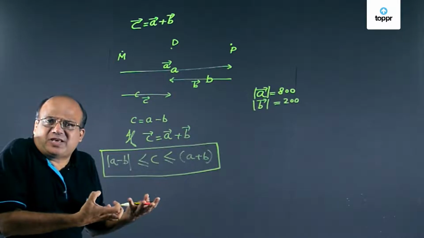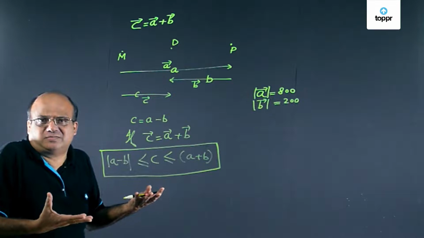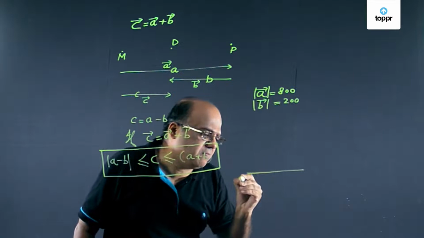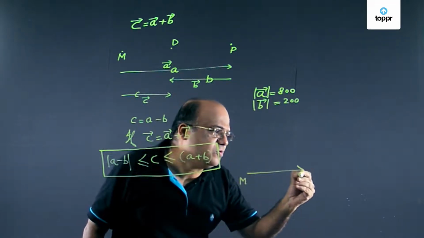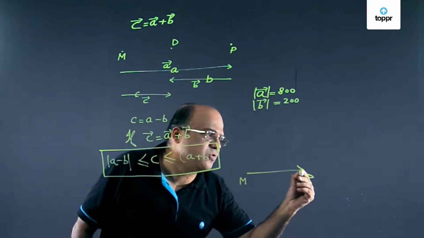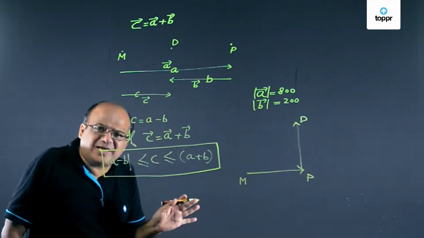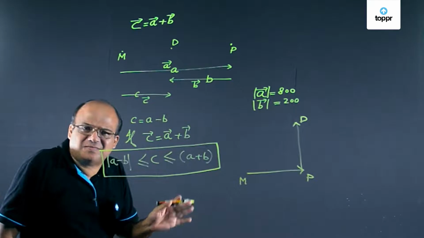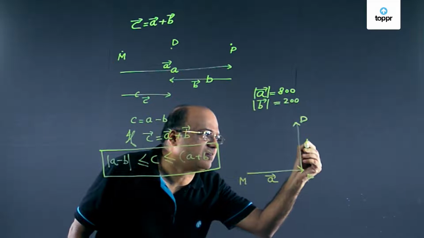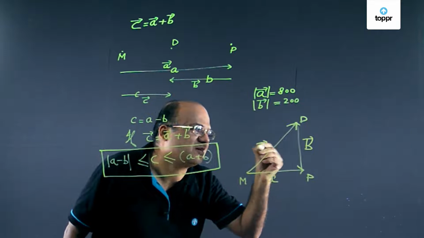Now we can have a special case where B vector is perpendicular to A vector. Suppose this is M. From M we go to P, and from P we go to D. The angle between them is 90 degrees. This is A vector. This is B vector. The resultant is like this, which is C vector.